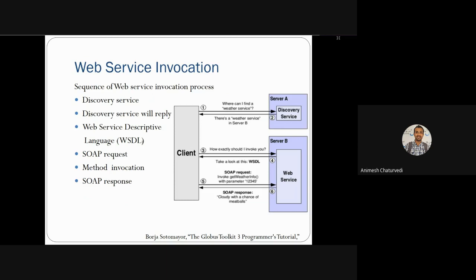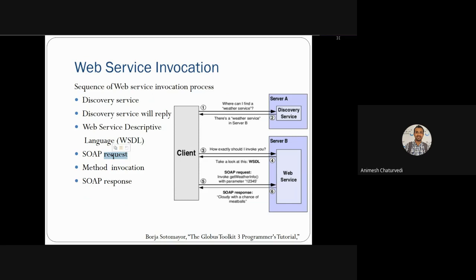WSDL is an interface, and it tells you what should be requested, meaning what should be the input and what should be the output. According to that, you read it, program your code, and provide a SOAP request. So the SOAP request goes to the web service.